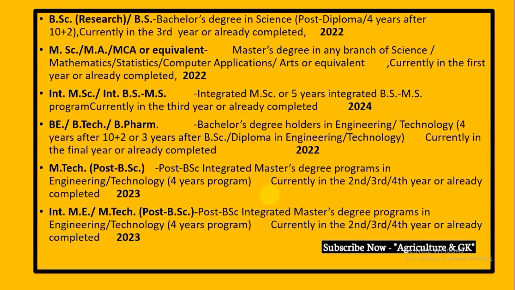Another one, MSc, MA or MCA or equivalent: for a master's degree in any branch of science, you should be in the 1st year or have already completed the master's degree. You are eligible for cracking this GATE examination.